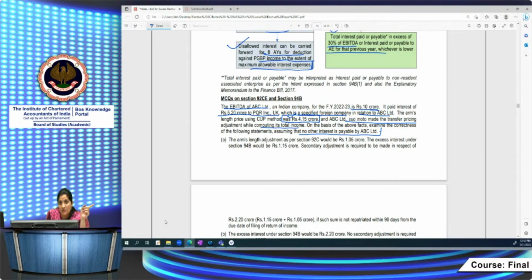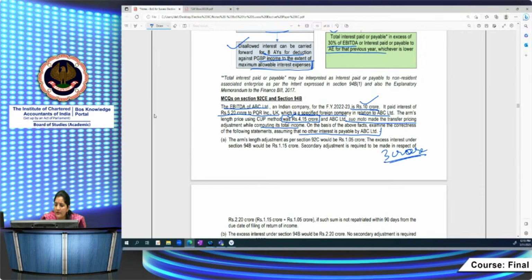Primary adjustment he has to make first. Then he has to do 94B. Right? What is happening? If you have already computed at arm's length under 92CE and restricted it, then it has to be further seen that it should not exceed 30% of your EBITDA value under 94B. So here the EBITDA is 10 crores. How much will come to you? How much is allowable? 3 crore is allowable to you.